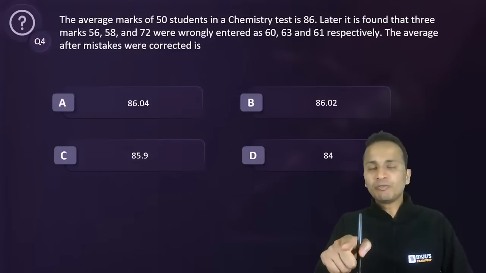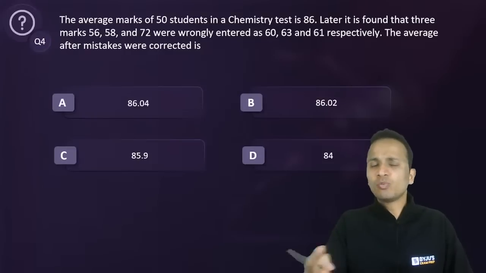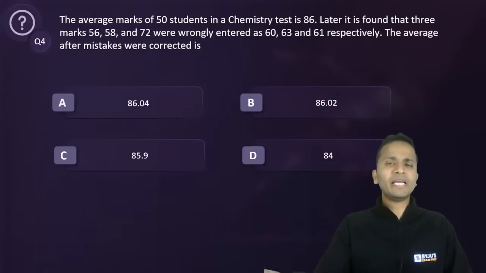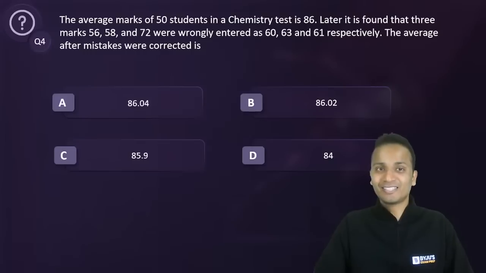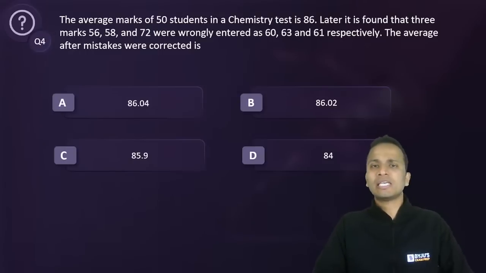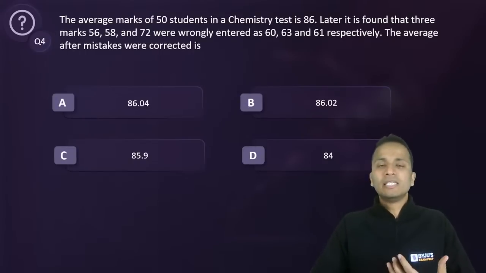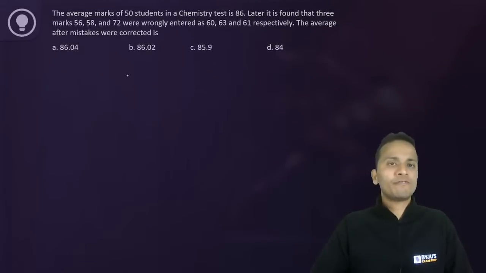Now, if you have this type of question and clarity of averages once again, then you should not be taking more than 20-25 seconds to get this answer. I'm actually serious. It should take 20 to 25 seconds, maximum 30 seconds, 45 seconds at most, but not more than that, because this question has a very minimal amount of calculations.